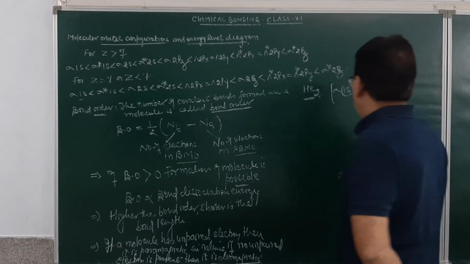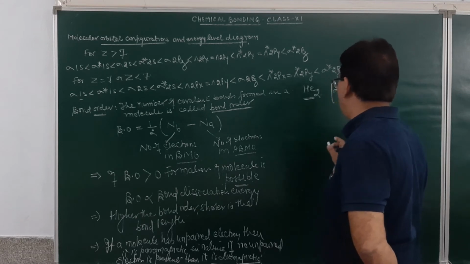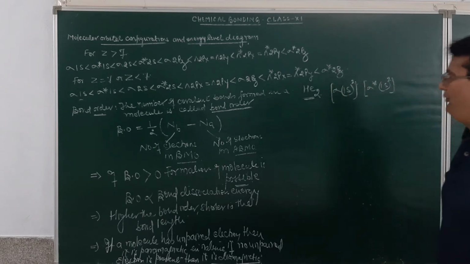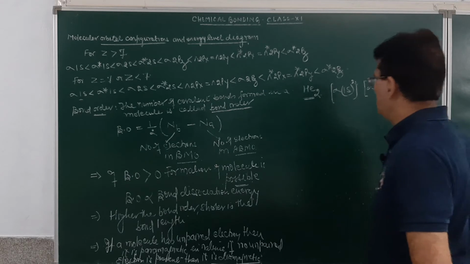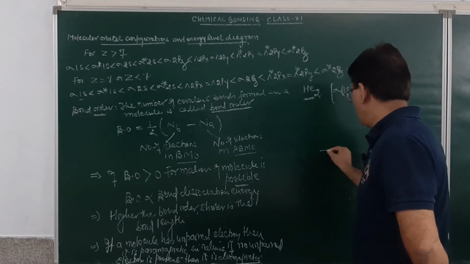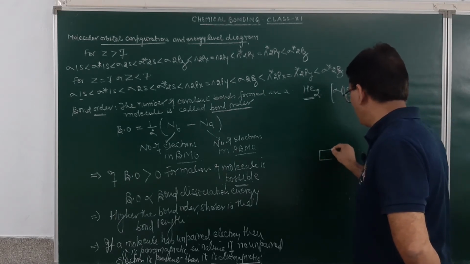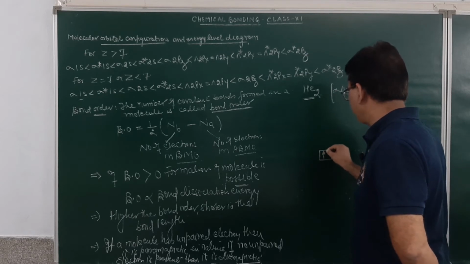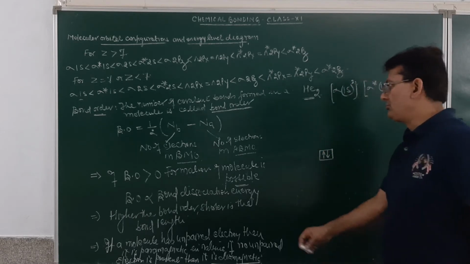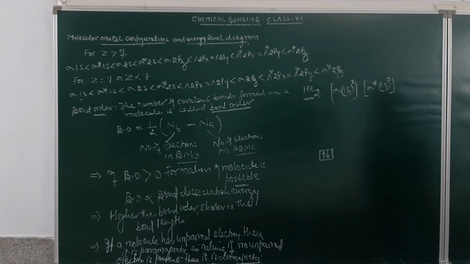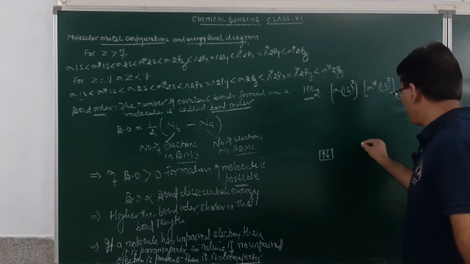Now, how will I make the molecular orbital diagram? Helium will have how many electrons? This will have 2 electrons. Is it clear? Another helium atom, how many electrons will it have? 2.